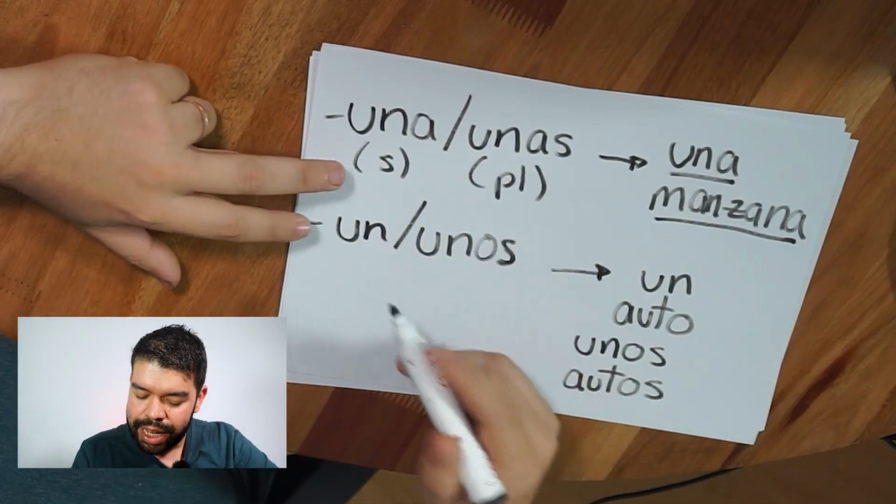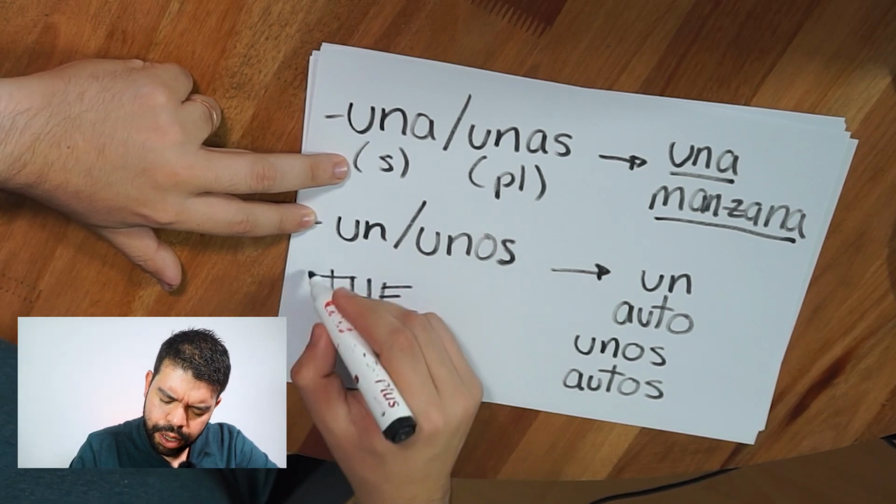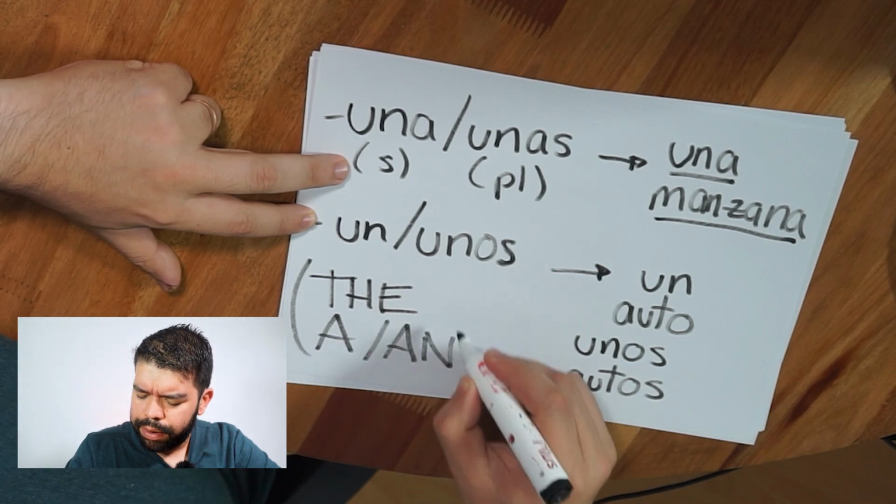Definite when we know specifically what we're talking about, and indefinite when we don't have the specific information of that noun. The best logic to analyze this is the articles in English: the, a, or an.